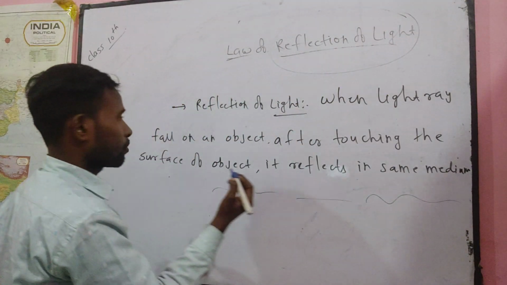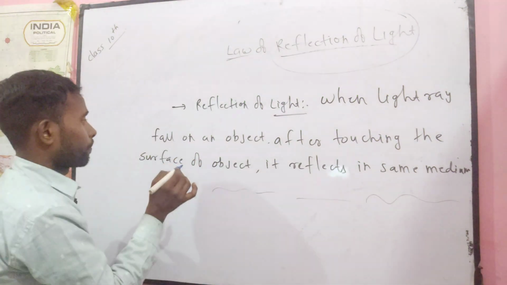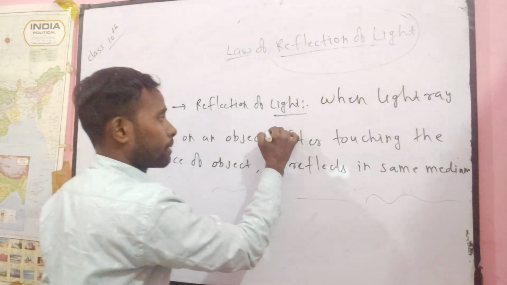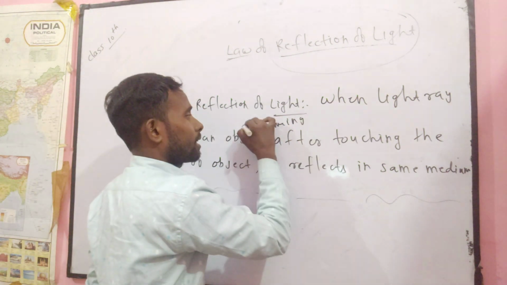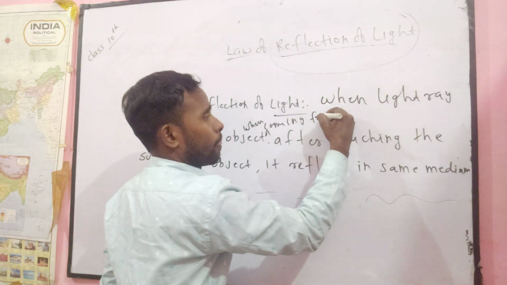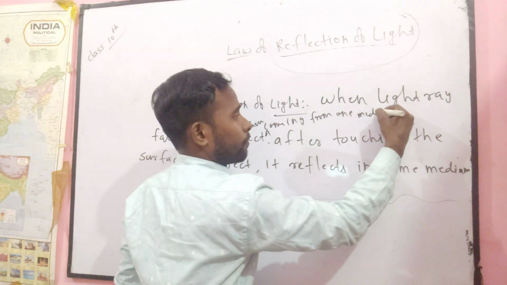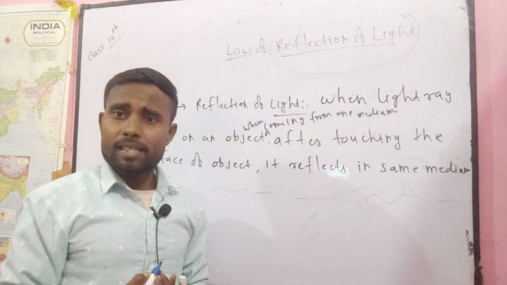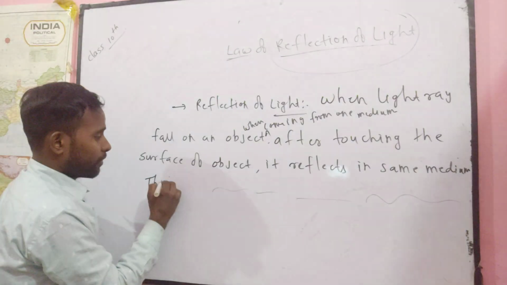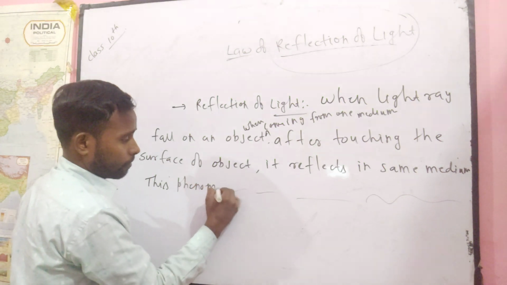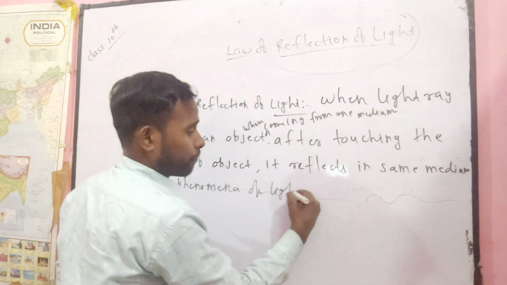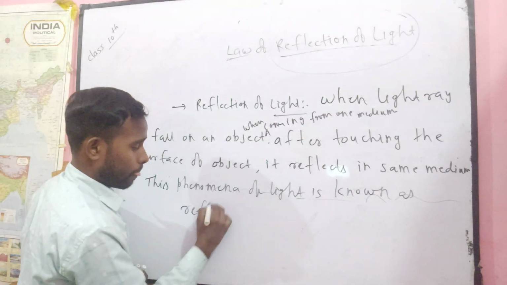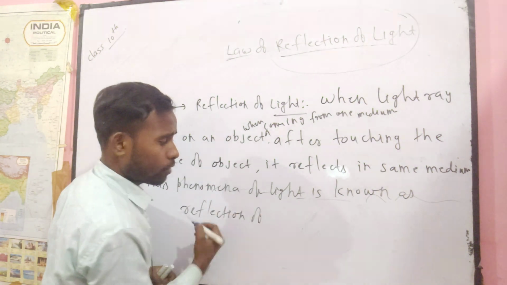To correct it: when a light ray falls on an object coming from one medium, it reflects in the same medium. This phenomenon of light is known as reflection of light.